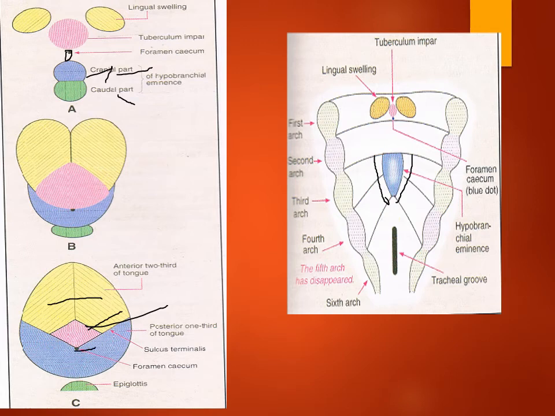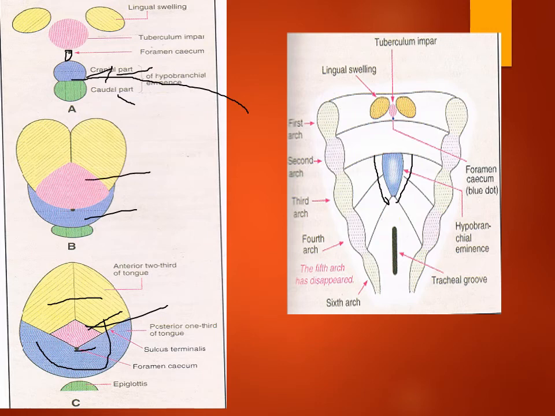And the posterior one-third of the tongue is formed by the cranial part of the hypobranchial eminence. Okay, so fusion of the lingual swellings and tuberculum impar forms the anterior two-third of the tongue, and fusion of the cranial part of the hypobranchial eminence forms the posterior one-third of the tongue.